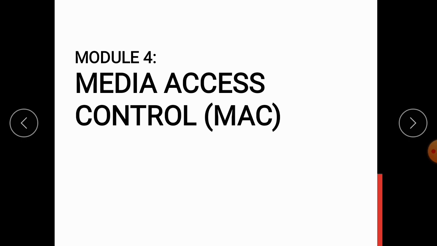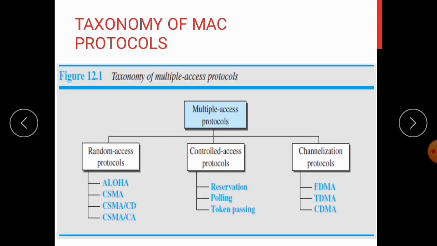All these protocols belong to the sublayer of the data link layer, which we will call media access control. Basically, these media access control protocols are classified into random access protocols, controlled access protocols, and channelization protocols. The first one is random access protocol. Here, four protocols we are going to discuss: Aloha, CSMA, CSMA/CD and CSMA/CA. These protocols are commonly used in LANs and WANs.